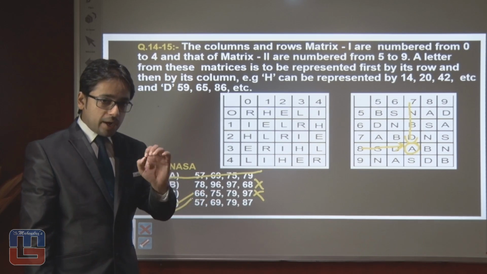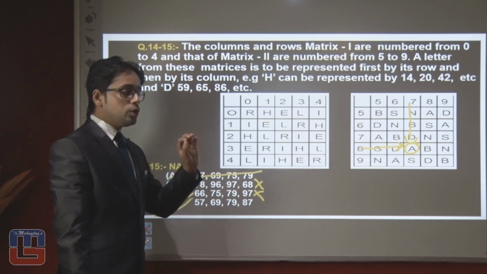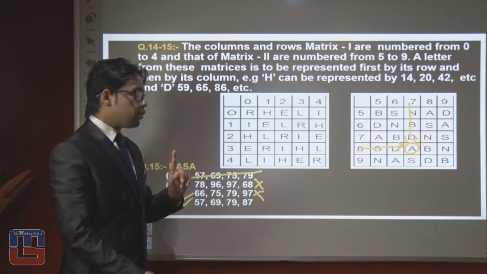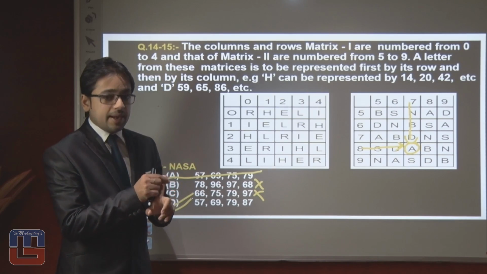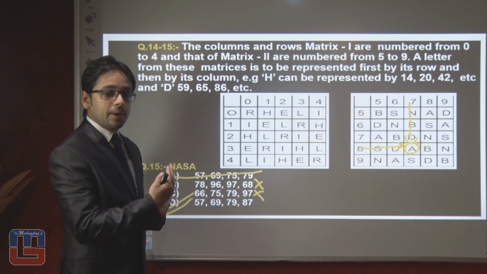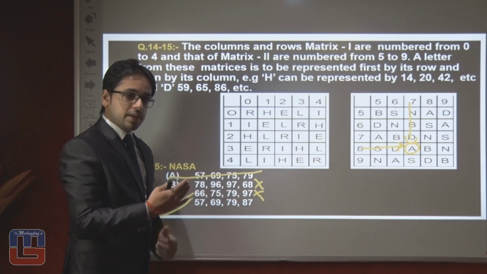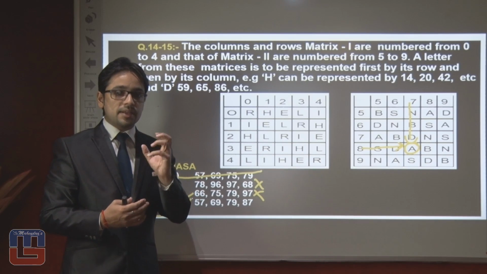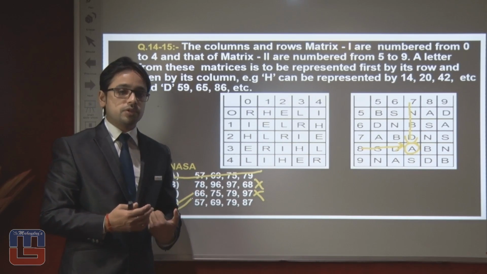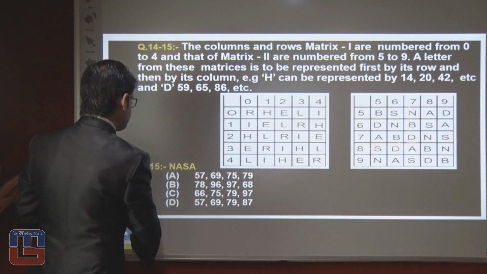So while answering a matrix question, do remember two things. First, try to eliminate with the elimination method and try to solve the question. The remaining options should be solved from last to first. That is the right method to solve this type of question. Let's move on towards the next question.